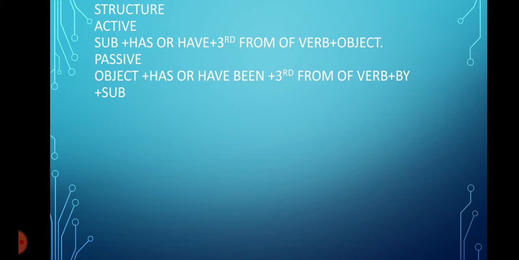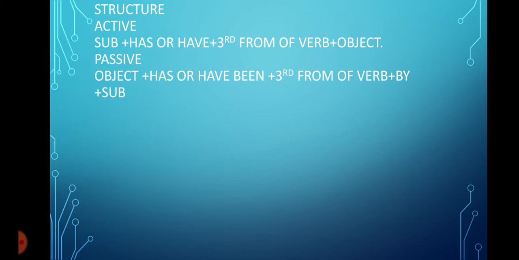We use has with third person singular as he, she, it, and a single name. And we use have with I, we, you, they, plurals, etc.